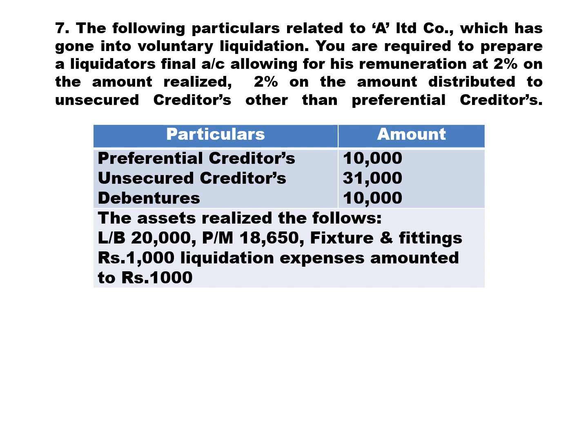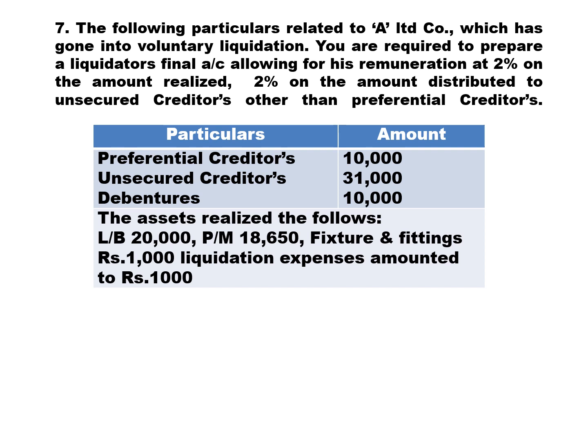Preferential creditors 10,000, unsecured creditors 31,000, debentures 10,000. The assets realized as follows: land and building realized 20,000, plant and machinery realized 18,650, fixtures and fittings realized 1,000. Liquidation expenses amounted to rupees 1,000. Now let us look into a detailed explanation.